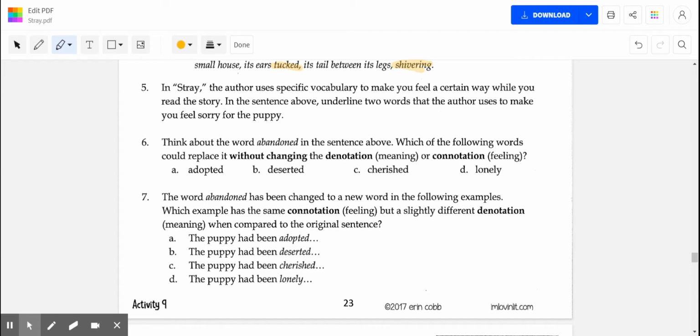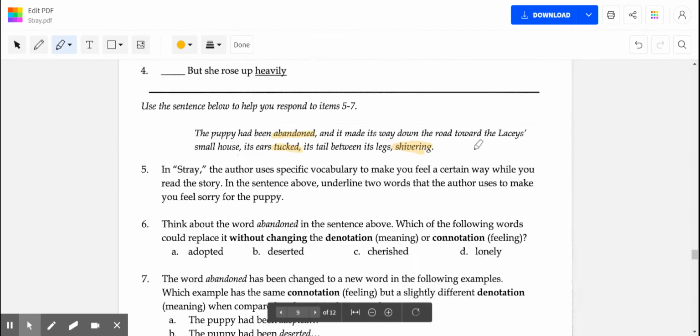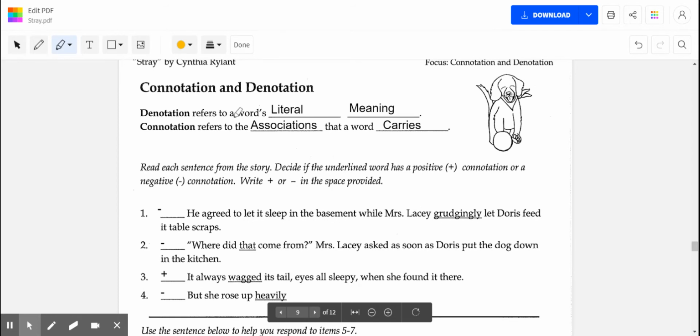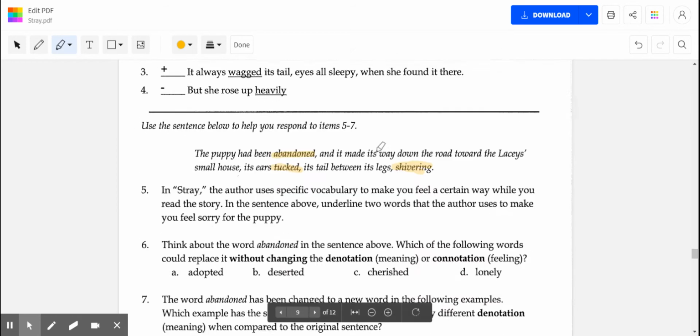So things like how does the environment or the society that you were brought up in feel about the word, or maybe there's some slang connotations for it. Maybe if you're a young person, you think about this word differently than if you're an older person. I think there's a lot more that goes into it than just feeling. And because of that, I really prefer the definition that I gave, which was the associations that a word carries. So what do you think of when you hear it?